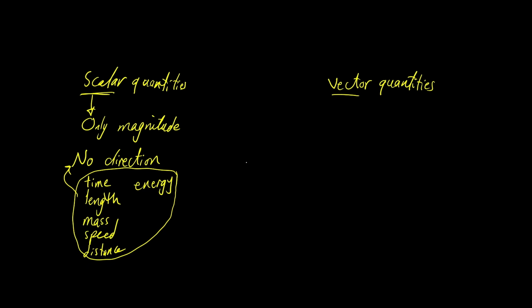For the vector quantities, they have both magnitude and a direction. So to know them, we need to know their magnitudes and their directions. For example, if I affect an object with a force, I need to know what happens to this object. To know what happens to this object, we need to know the direction of this force. We need to know the direction of some quantities to know definitely what these quantities are.